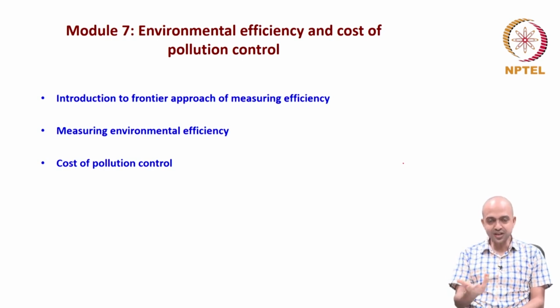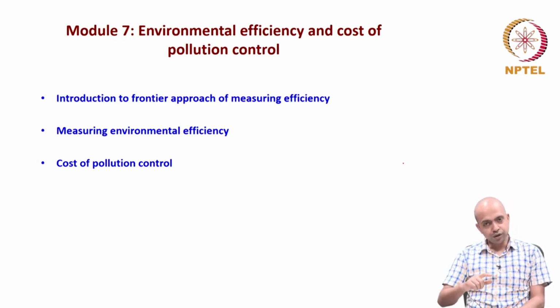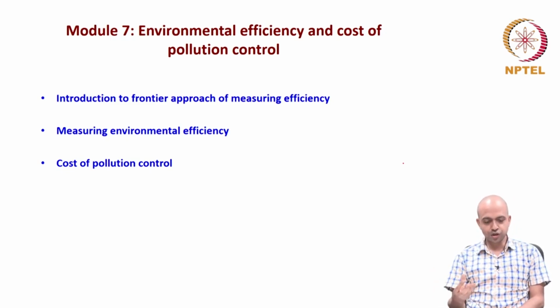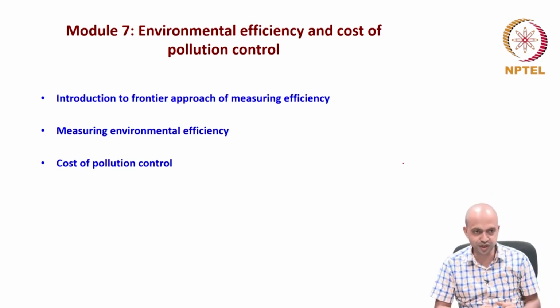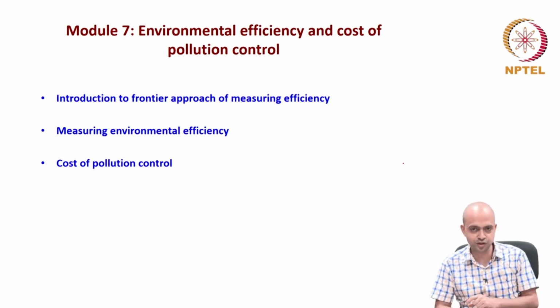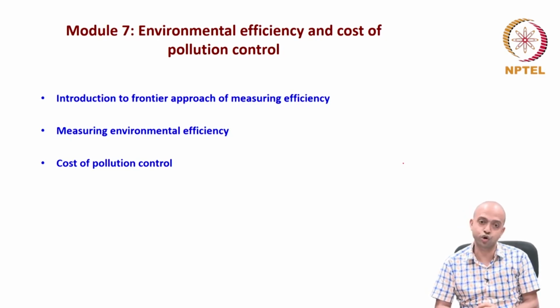But then how do you measure that? This frontier approach, which we will discuss in this module, will make you understand how to measure efficiency of production, how to measure environmental efficiency, and then how to measure cost of pollution control. And once you estimate this cost of pollution control, that will guide the policymakers whether that amount of tax should be imposed or not.